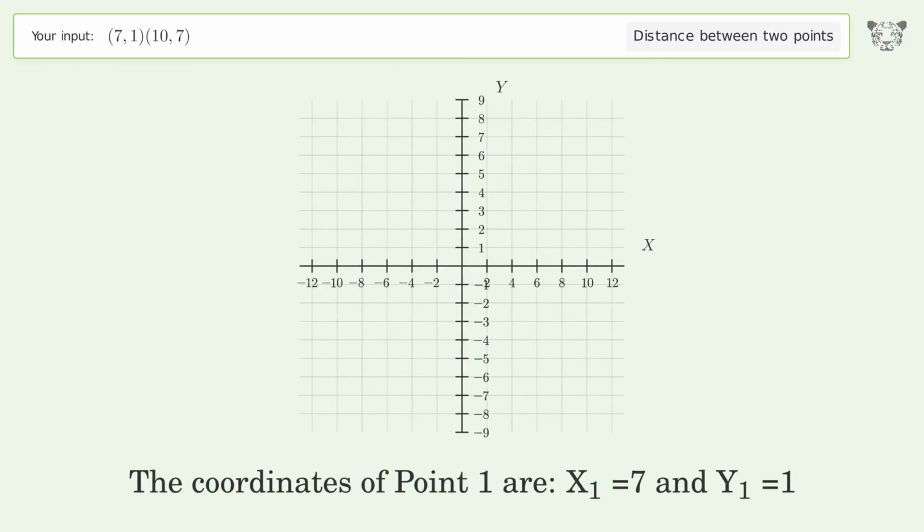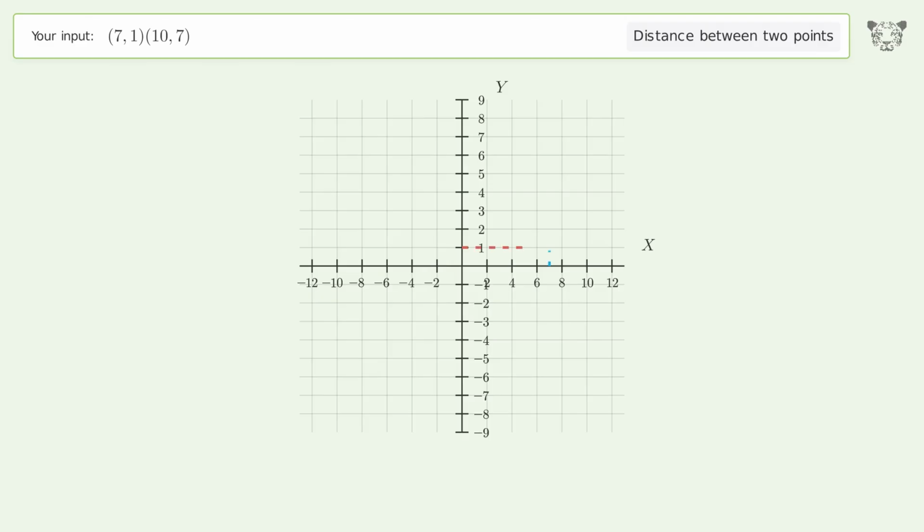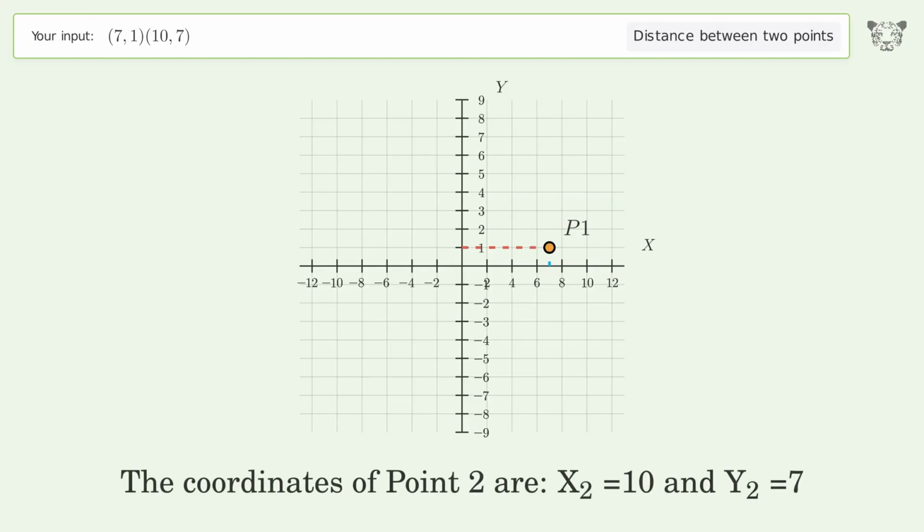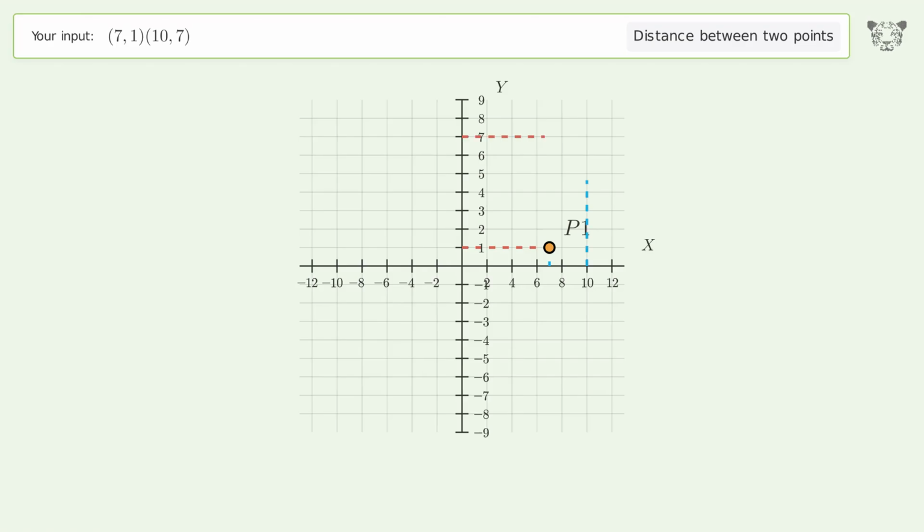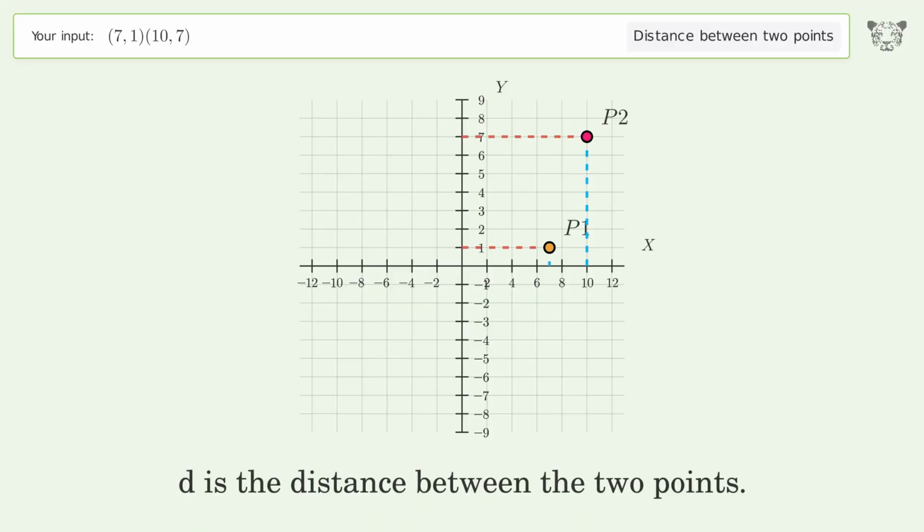The coordinates of point 1 are x1 equals 7 and y1 equals 1. The coordinates of point 2 are x2 equals 10 and y2 equals 7. D is the distance between the 2 points.